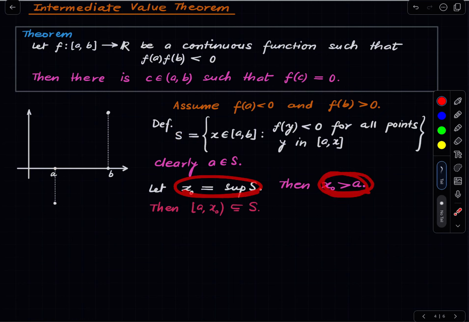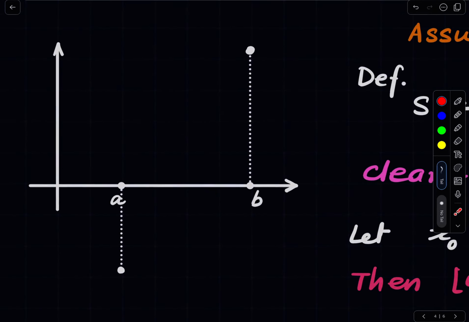So that's that. And why is this true? Well, x0 is the supremum of S, and we are saying that everything less than x naught and at least a is there in S. If we choose something less than x naught and it is not in S, what does that mean? It means that the function takes positive values somewhere before or at that point. So let me enlarge this and explain. X naught is here.